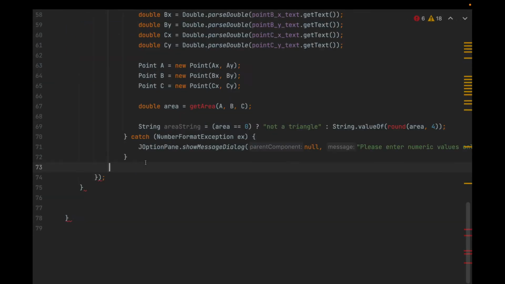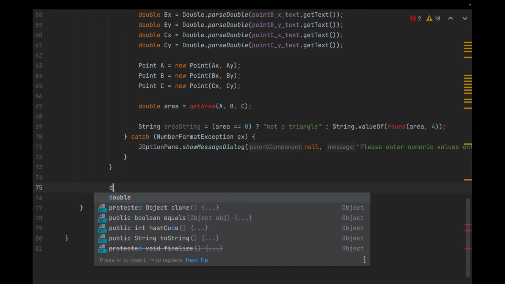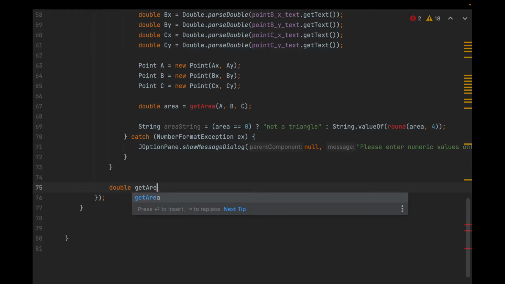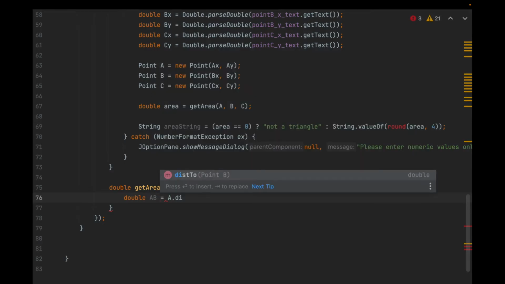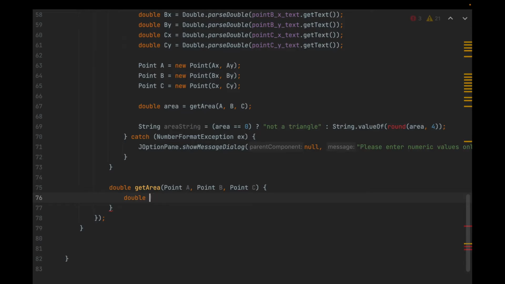Let's focus on putting the getArea method together. Looks like I missed a curly brace here. There we go. All right, so what I need is to return a double getArea. And remember, this takes 3 points. So what we need to do is find the distance between all sets of 2 points to get the sides of the triangle. So for example, double AB is equal to a.distance. And if you want, you can call this point C for simplicity.